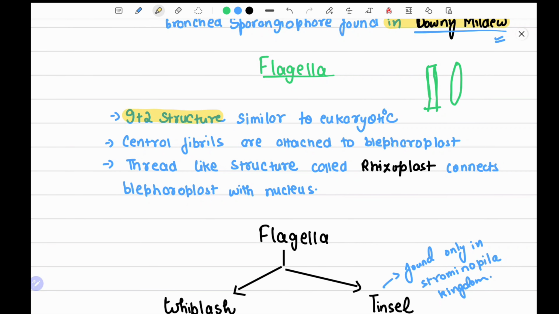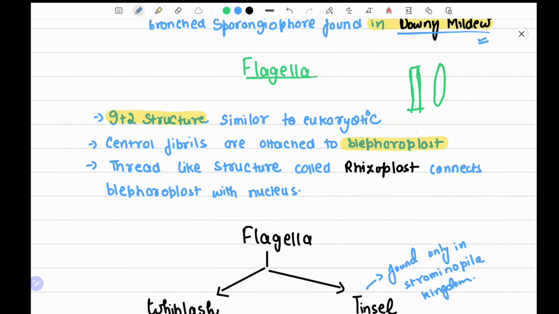Central fibrils are attached to the blepharoplast. The blepharoplast is a basal body to which the central fibrils are attached. Thread-like structures called rhizoplasts connect the blepharoplast with the nucleus. So this is the nucleus, and these are rhizoplasts. Rhizoplasts basically connect the nucleus with the basal body.